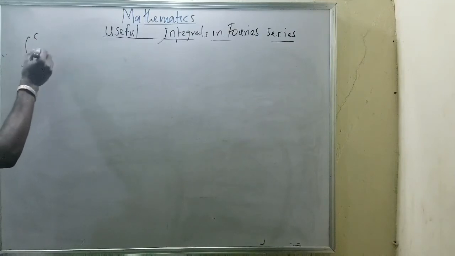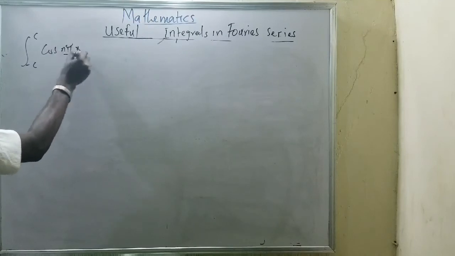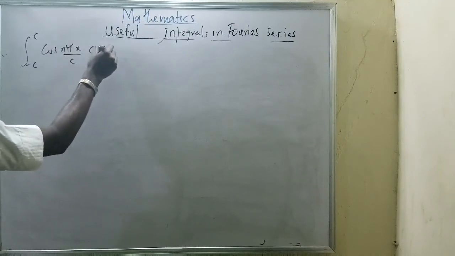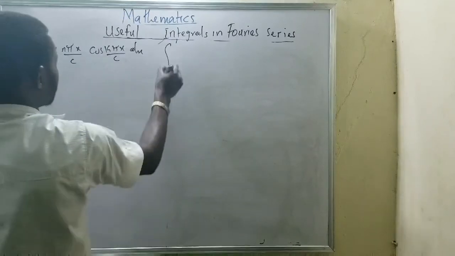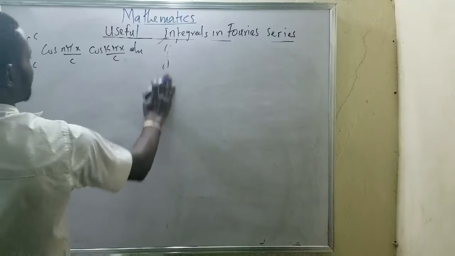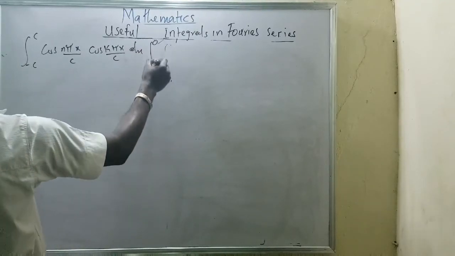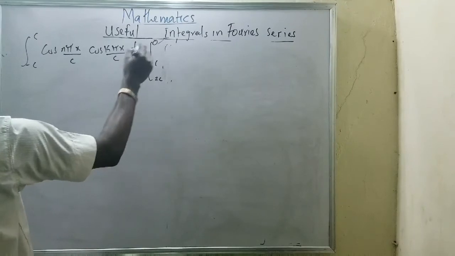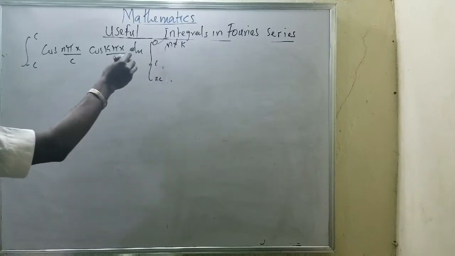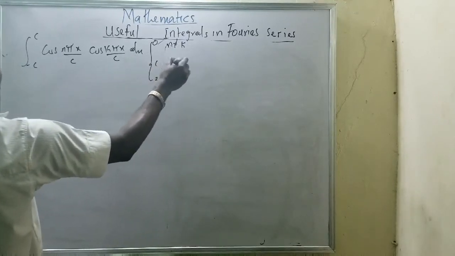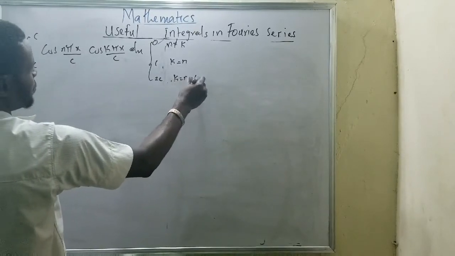Integral from minus c, we have cos n pi x divided by c, cos k pi x all over c, dx. Now there are three conditions there. The first one is 0, we have c and we have 2c. This one is when my n is not equal to k, and this one is when my k equals n, and the last one is when my n equals k equals 0.